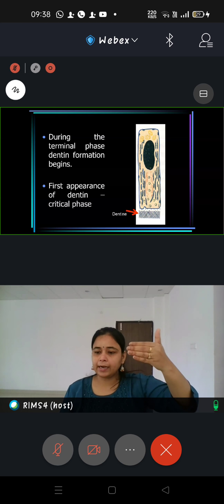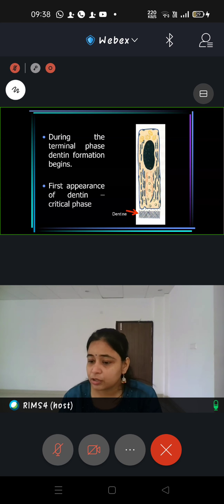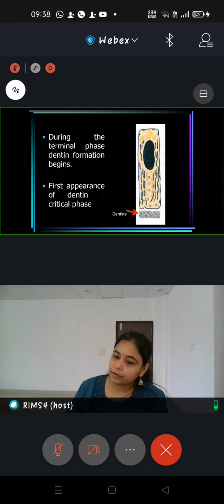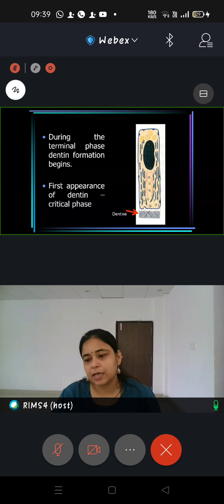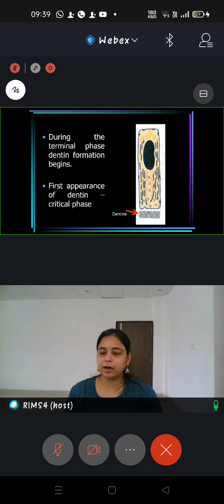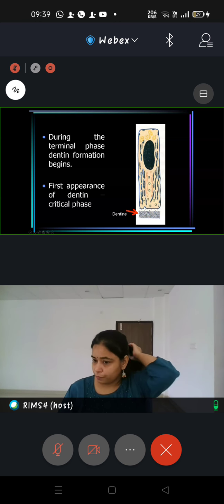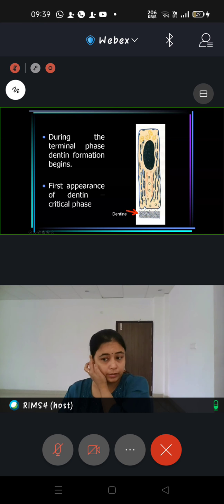While at one end the ameloblast is performing its function, on the other side dentine forming cells are also performing their function. So all the steps are happening simultaneously, one beside the other. By the end of this stage, there will be slight deposition of dentine also, which is very, very important prior to enamel secretion.